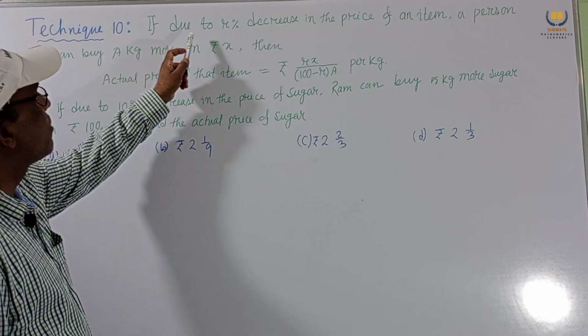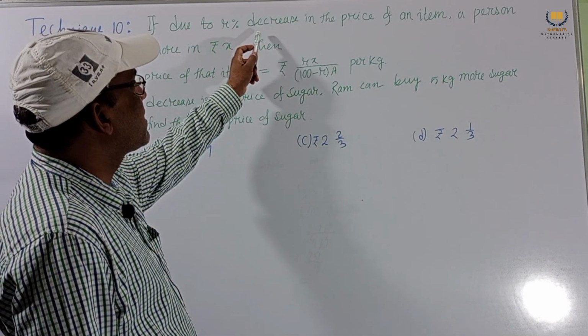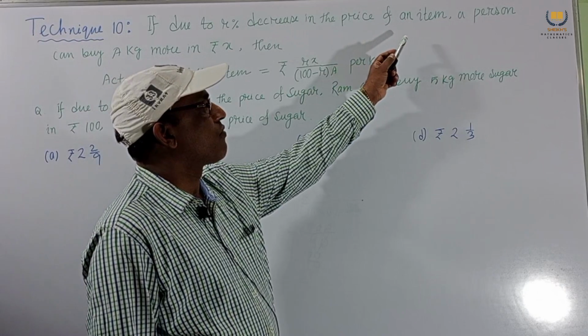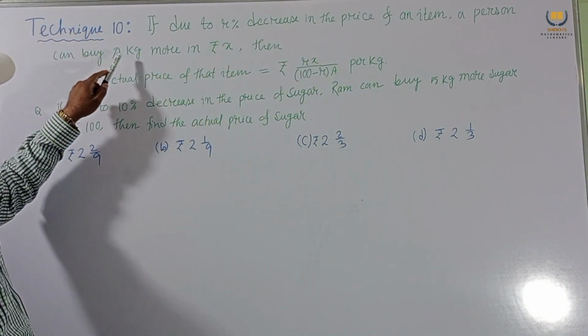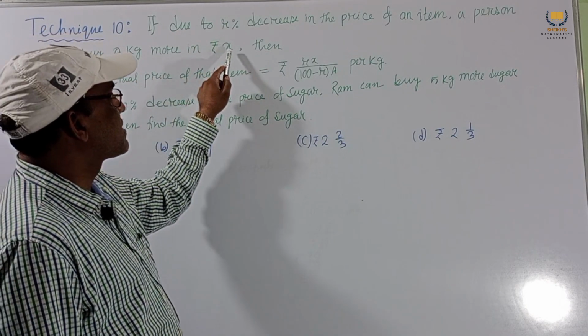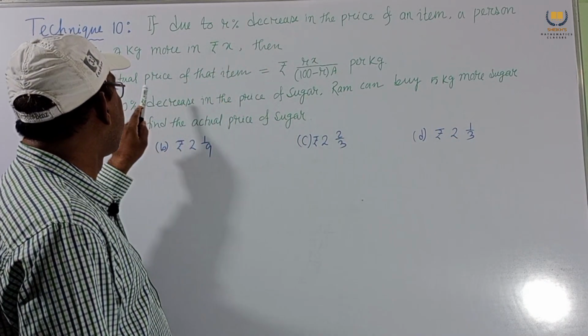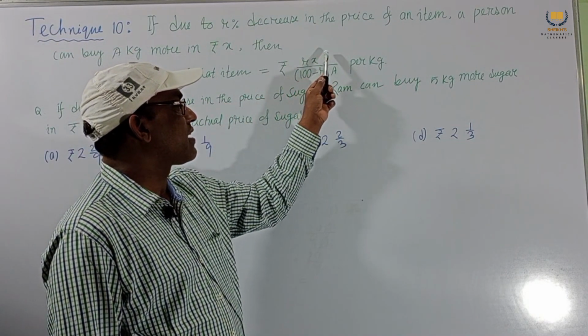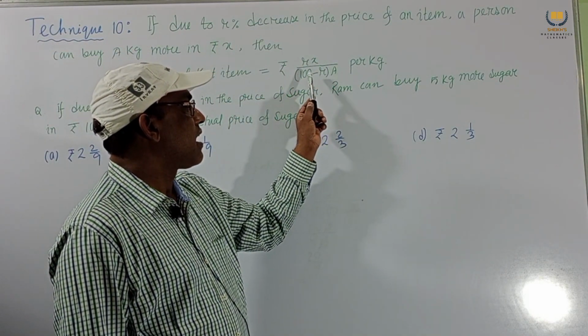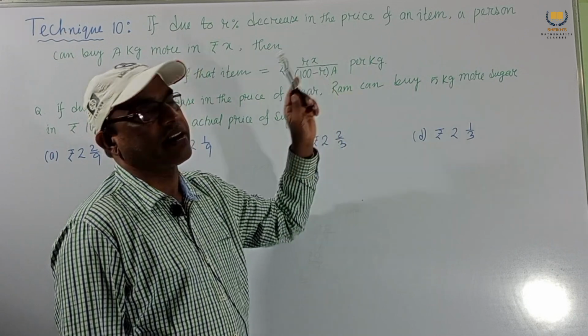If due to R percent decrease in the price of an item, a person can buy A kg more in rupees X, then the actual price of that item equals rupees Rx by 100 minus R, into A, per kg.